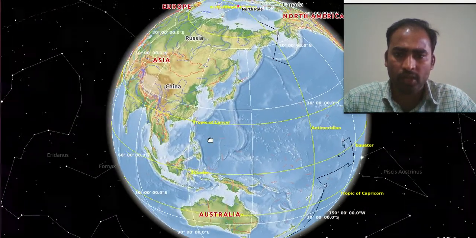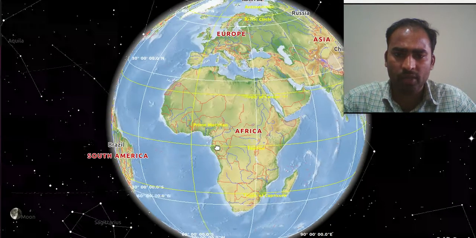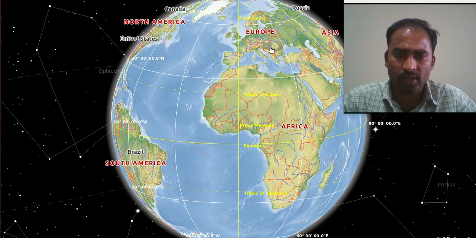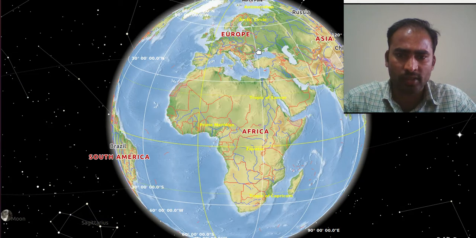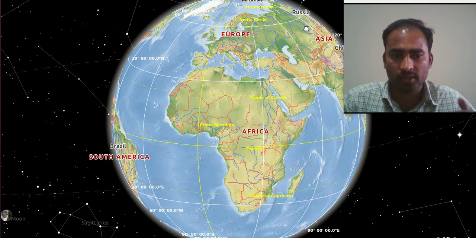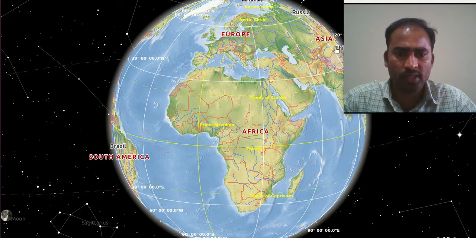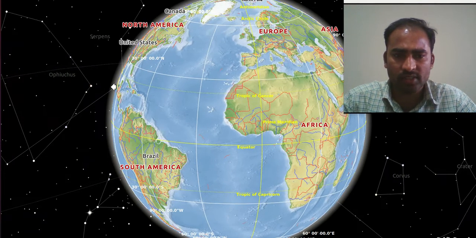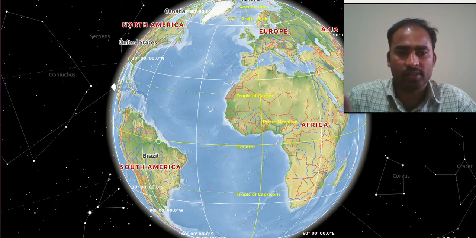Okay. So we will take the prime meridian and consider it as 0 degrees, and if I go to the right side, here some 10 degrees, 15 degrees, 20 degrees like that, it goes up to half of this sphere. So 0 degrees to 180 degrees. In 360 degrees, half means 180. So 0 degrees to 180 degrees in the east side and 0 degrees to 180 degrees in the west side.